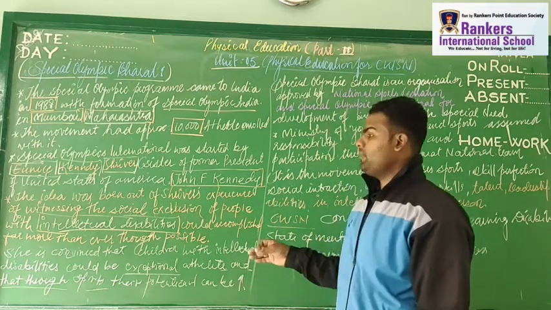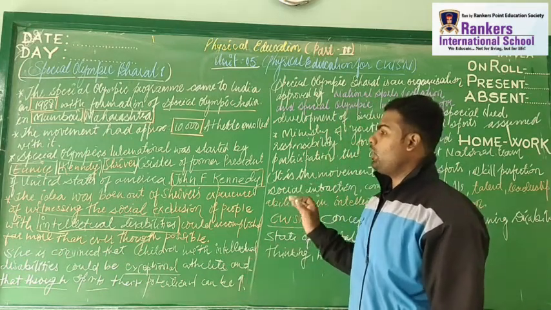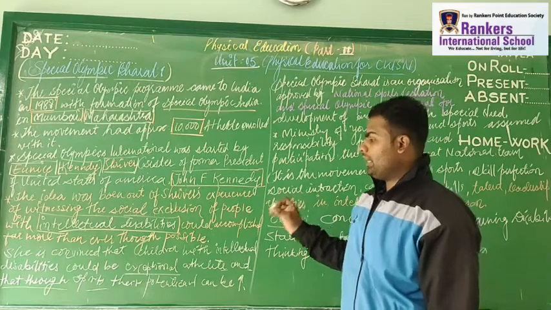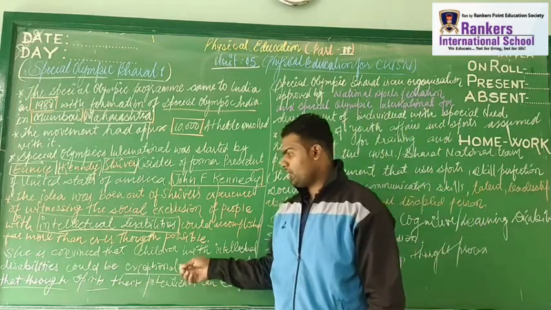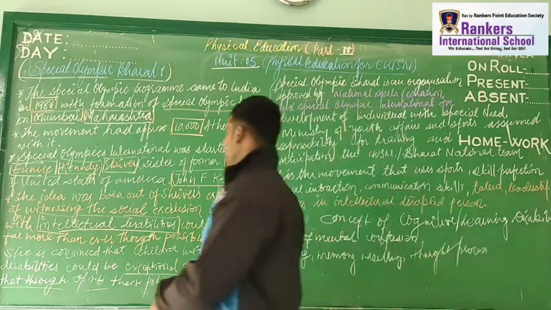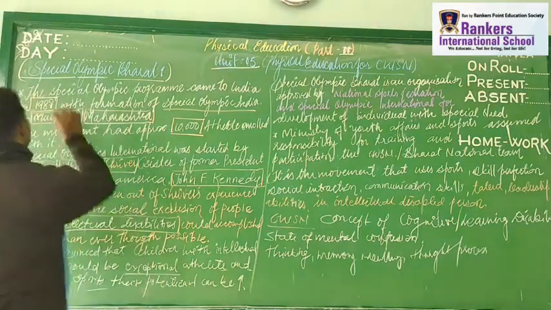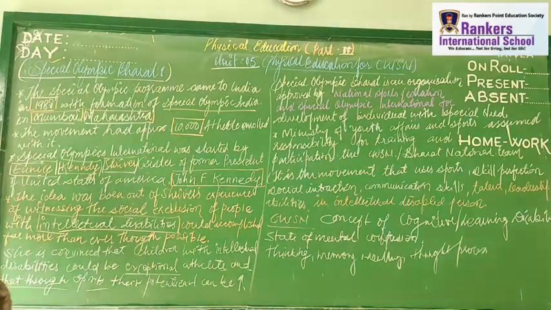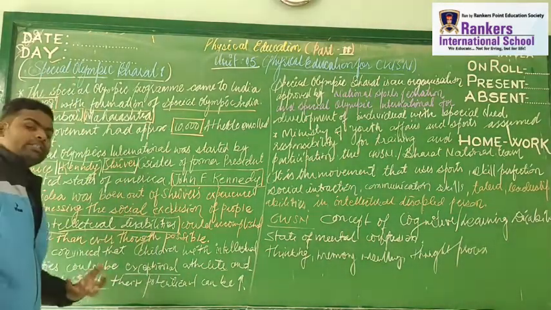In the same way, Unique Shiva brought out this great idea to start the Special Olympics Bharat. And according to her, what is her vision?